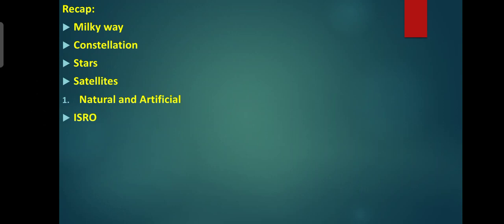ISRO, the Indian Space Research Organization, the space agency of the Government of India, has its headquarters in the city of Bangalore. Its vision is to harness space technology for national development while pursuing space science research and planetary exploration. ISRO built India's first satellite Aryabhata, which was launched by the Soviet Union on 19th April 1975. It was named after the Indian astronomer Aryabhata.